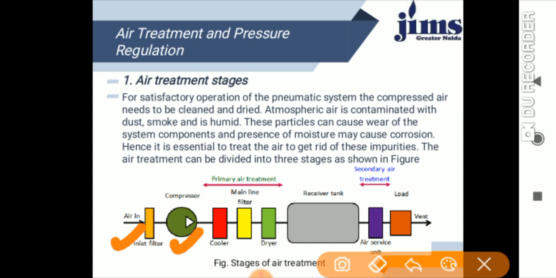For satisfactory operation of the pneumatic system, the compressed air needs to be cleaned and dried. The atmospheric air is contaminated. It may carry dust, smoke and humidity. These particles can cause wear on the system components, and the presence of moisture may cause corrosion. Hence, it is very essential to treat the air to get rid of these impurities. The air treatment can be divided into three stages as shown in the figure. As I told you, these are the primary, secondary, and tertiary.